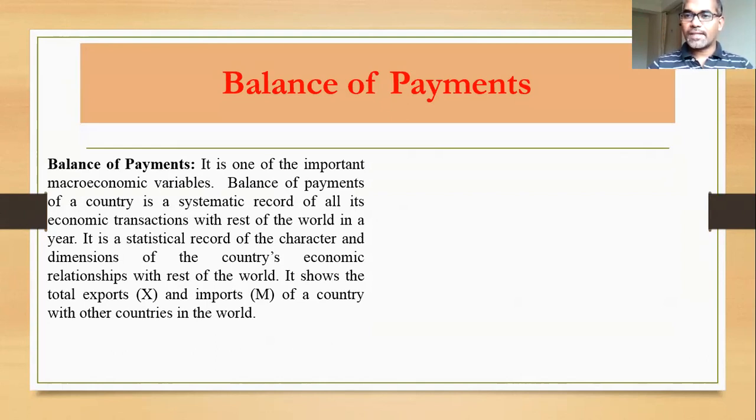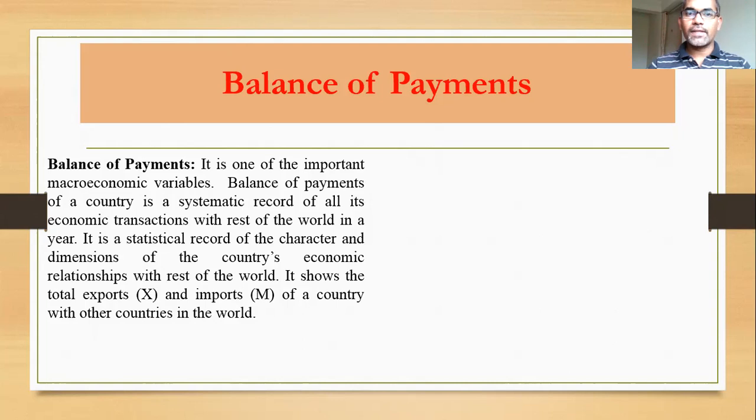Balance of payments is a systematic record of all the transactions of a nation with the rest of the world in a particular period of time, generally in a financial year. It means balance of payments is a financial statement showing the total exports and imports of a nation with other countries in a financial year.